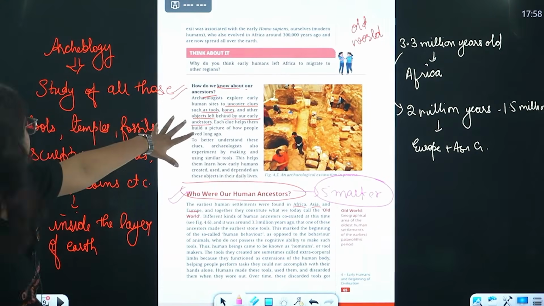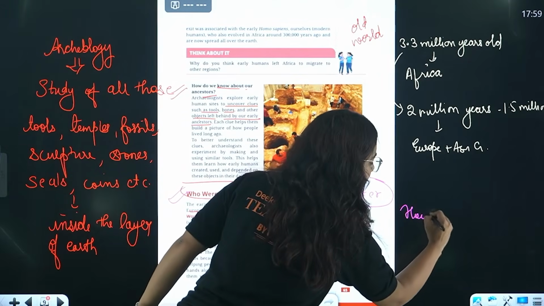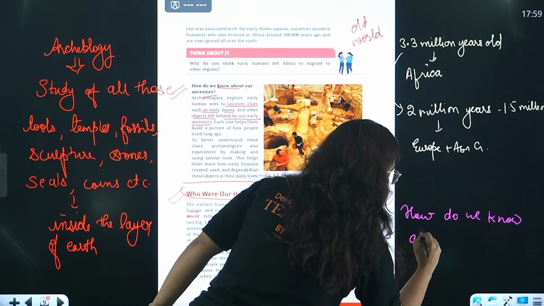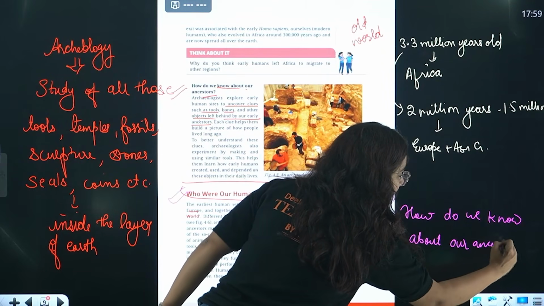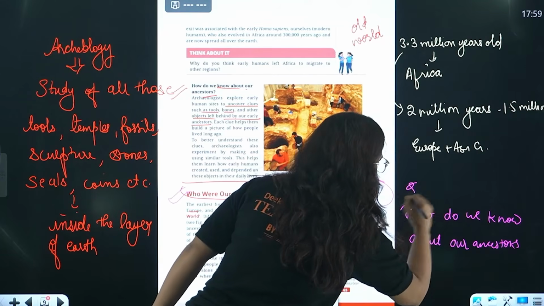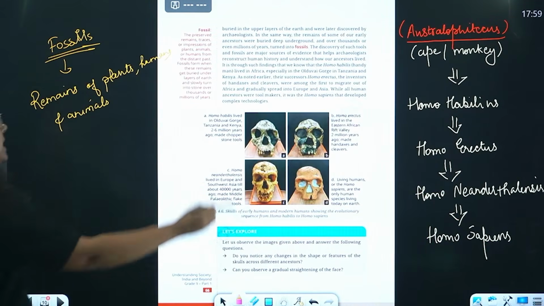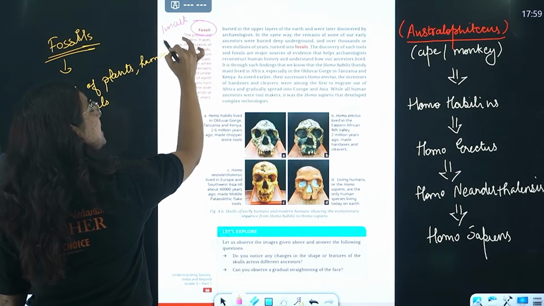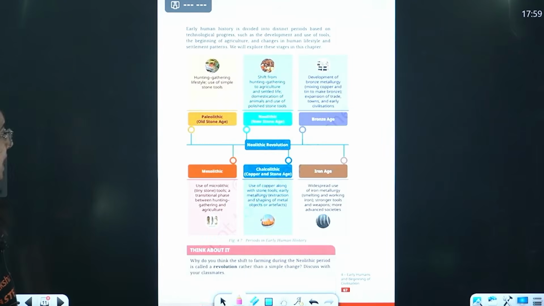One more question can come from this part: how do we know about our ancestors? This can be a question in your exam. Okay? We have a lot more to do. So yes, for a 2-marker question or a 1-marker very short question: what is a fossil?